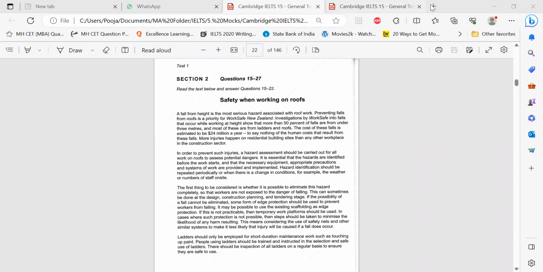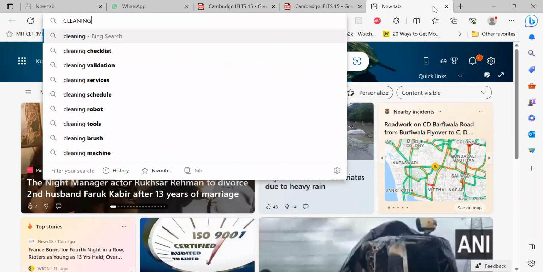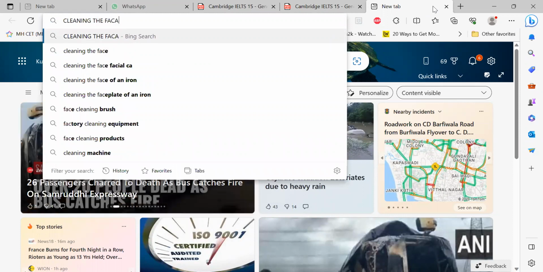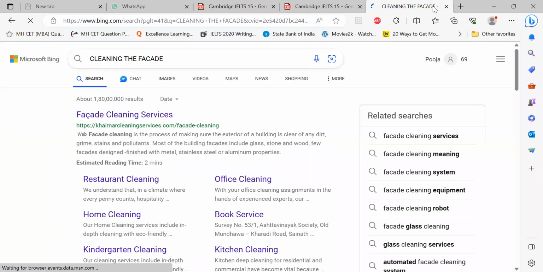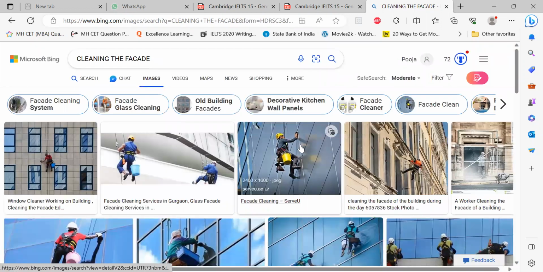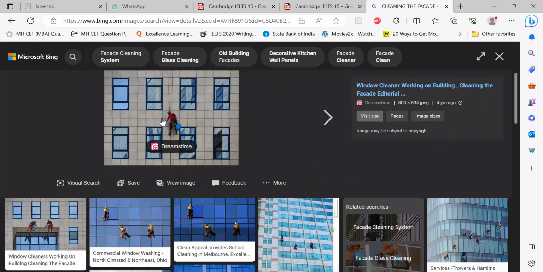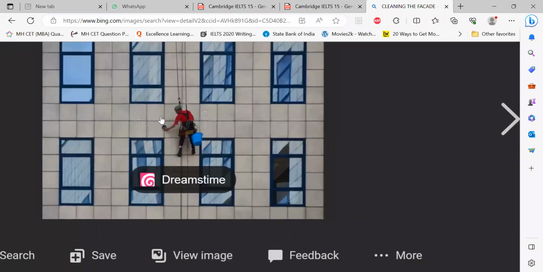All right. So what I imagine is this, a guy hanging, cleaning the facade. I imagine something like this. Is this the harness that they are clinging to? Right. So everything that they are attached to, whether you're doing bungee jumping or adventure sports, that you are harnessed. That's the right word.